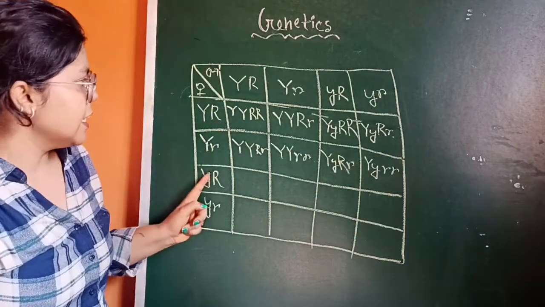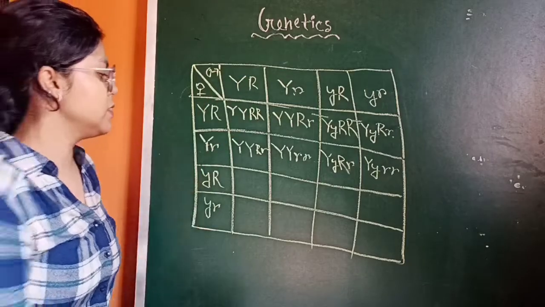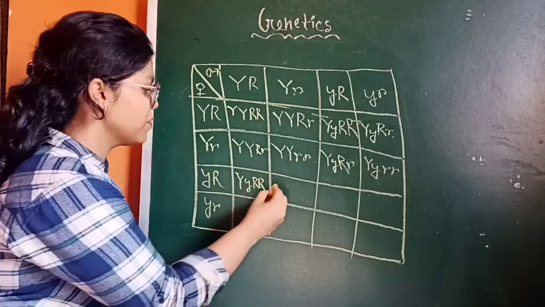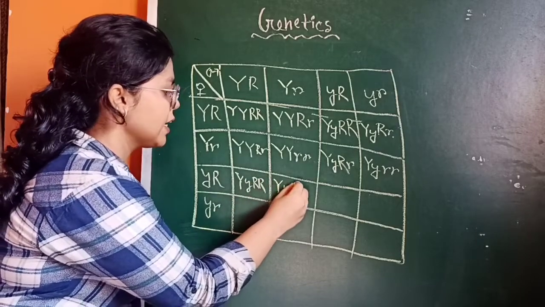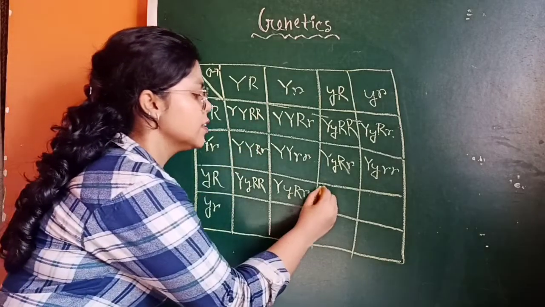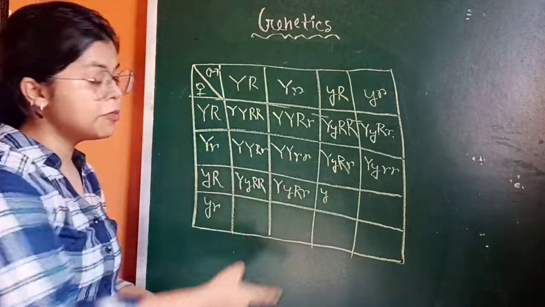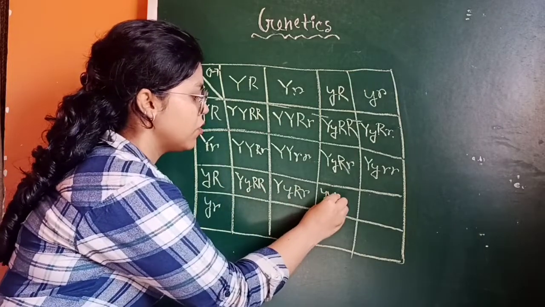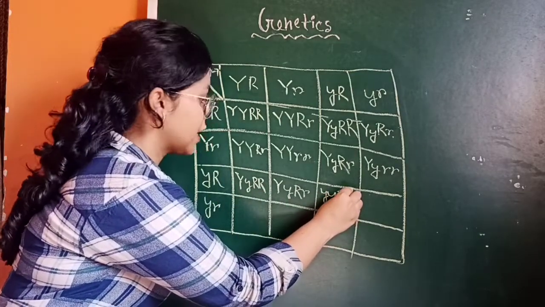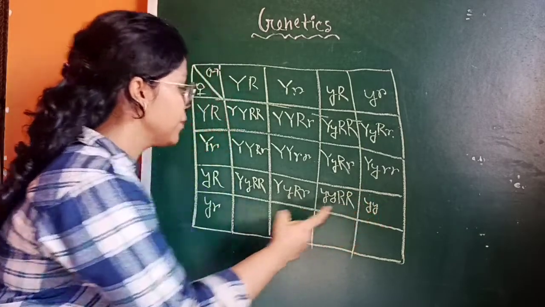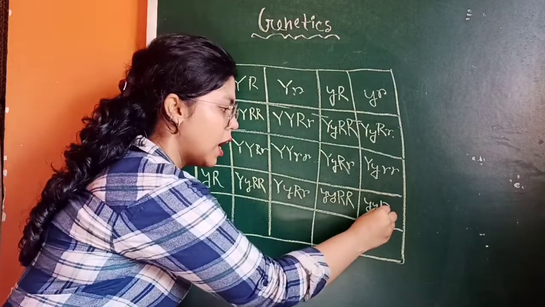Capital Y, small y, capital R, capital Y, small y, capital R, small r, small y. This is the first time we can get the small y. Small y, capital R, and then small y, capital R, small r.